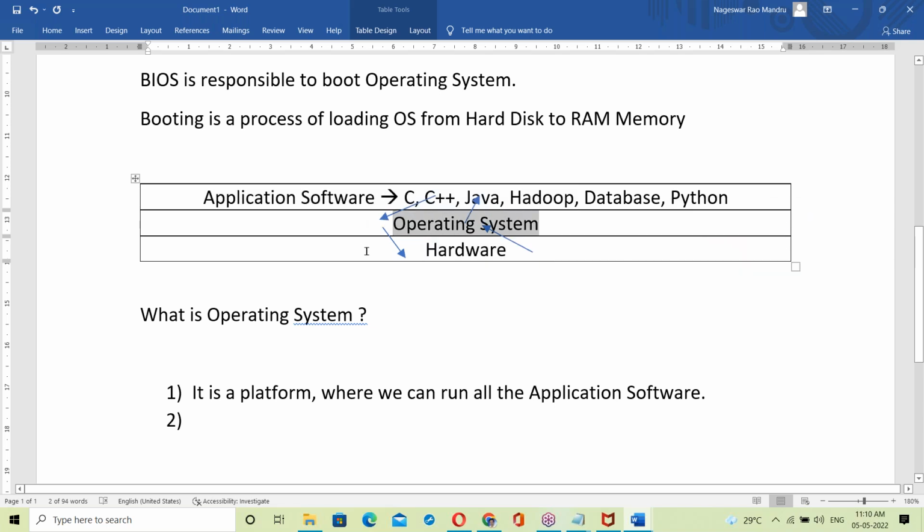Like a mediator. Mediator means, exactly, we can call it an interface. So the correct word is interface.